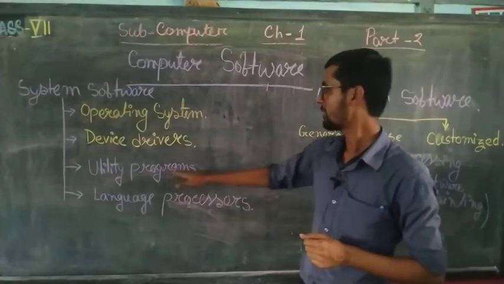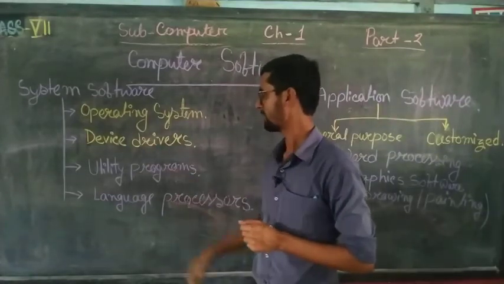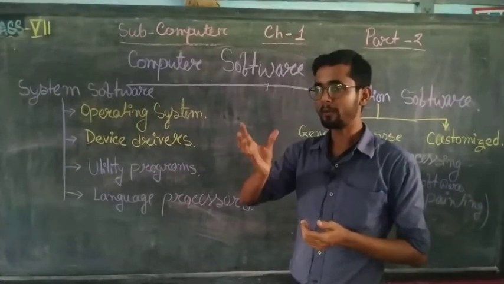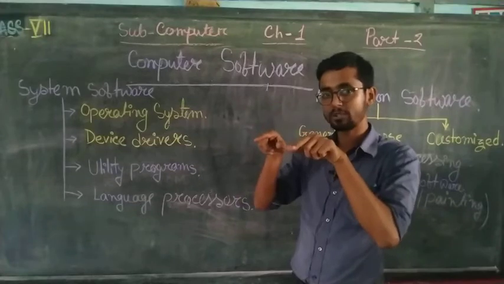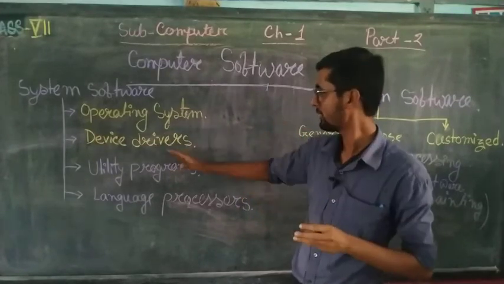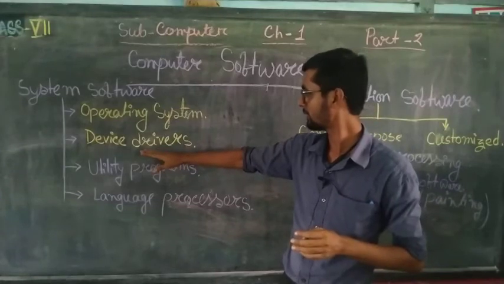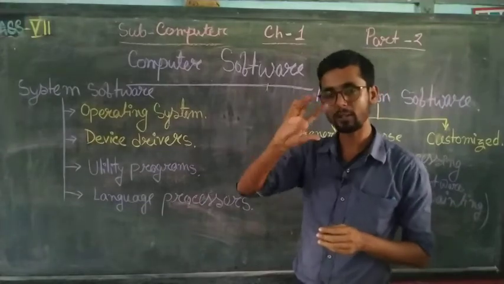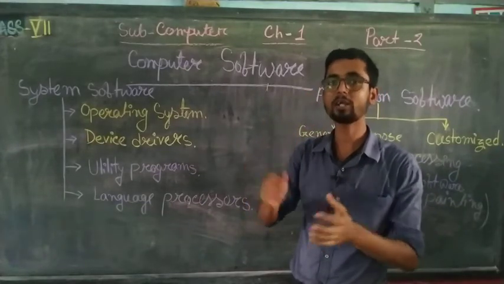Then there is the device driver. A driver means the system to run computer hardware. So these are called device driver software.